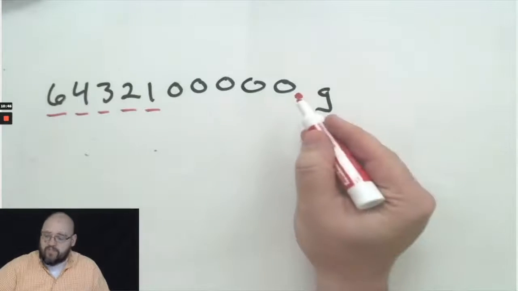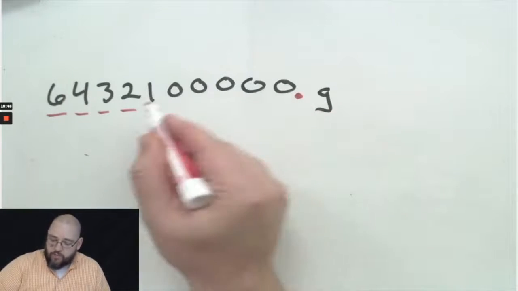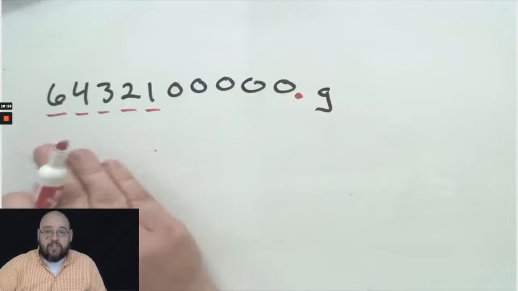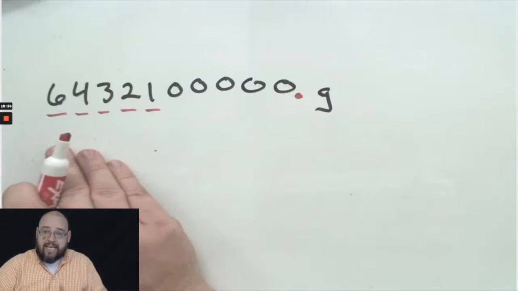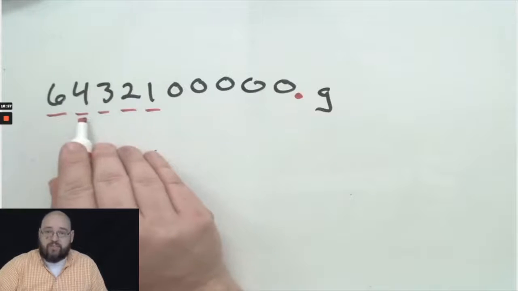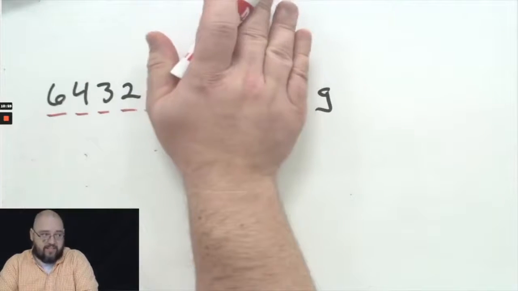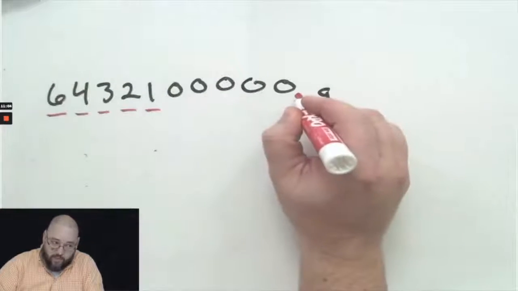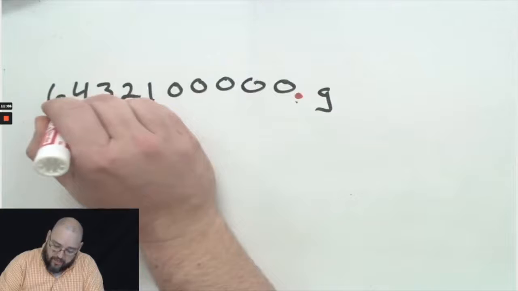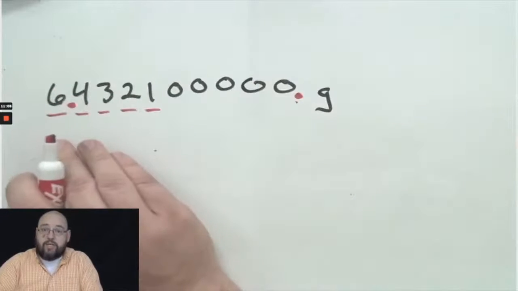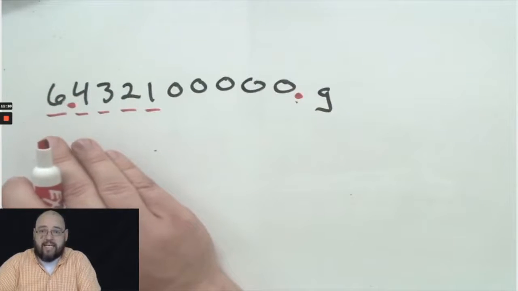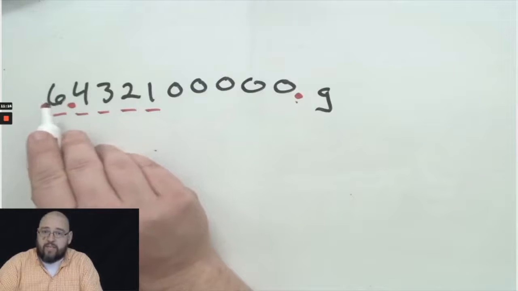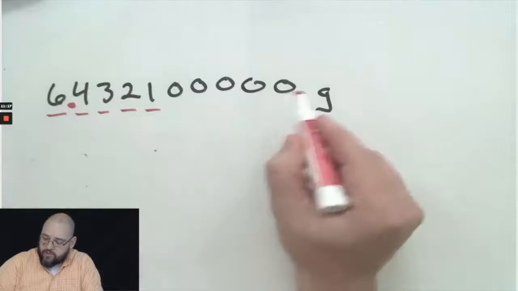So I have to move the decimal over to get me the significand. Now remember, our significand has to be a number between 1 and 10. Well, this is 64,000 if I just write that. That's not between 1 and 10. So I need to move my decimal from where it is here all the way to right there. In order to be between 1 and 10, you can never have anything more than one digit to the left of the decimal. So I just move my decimal.